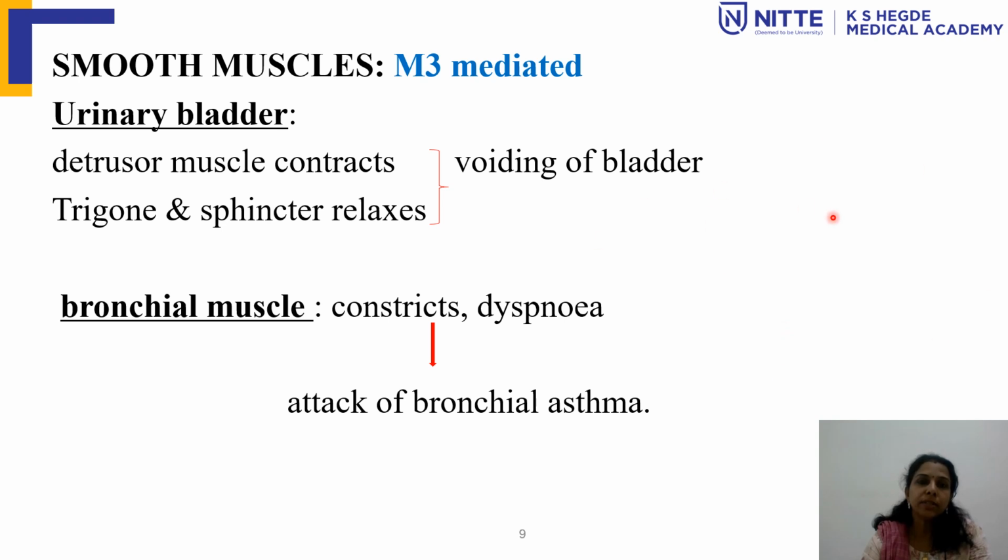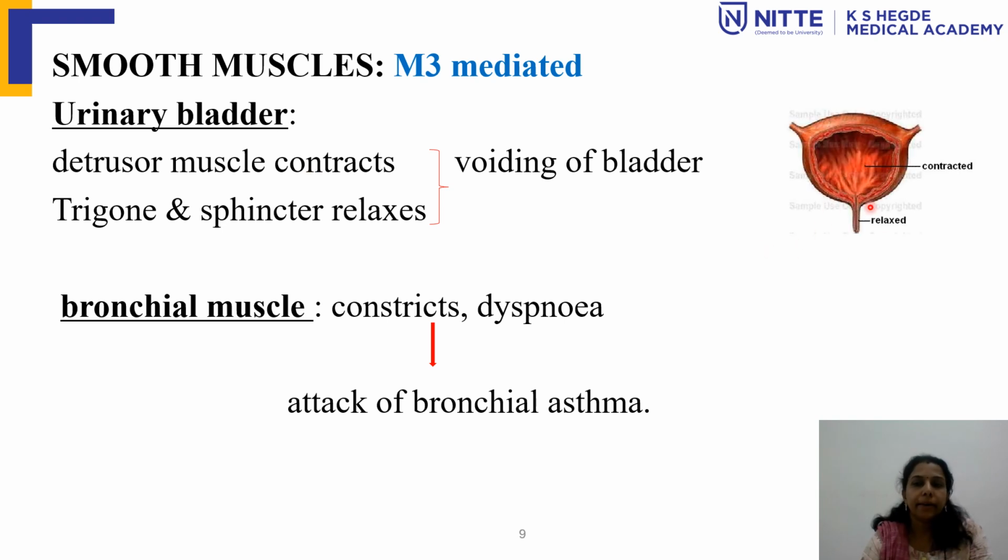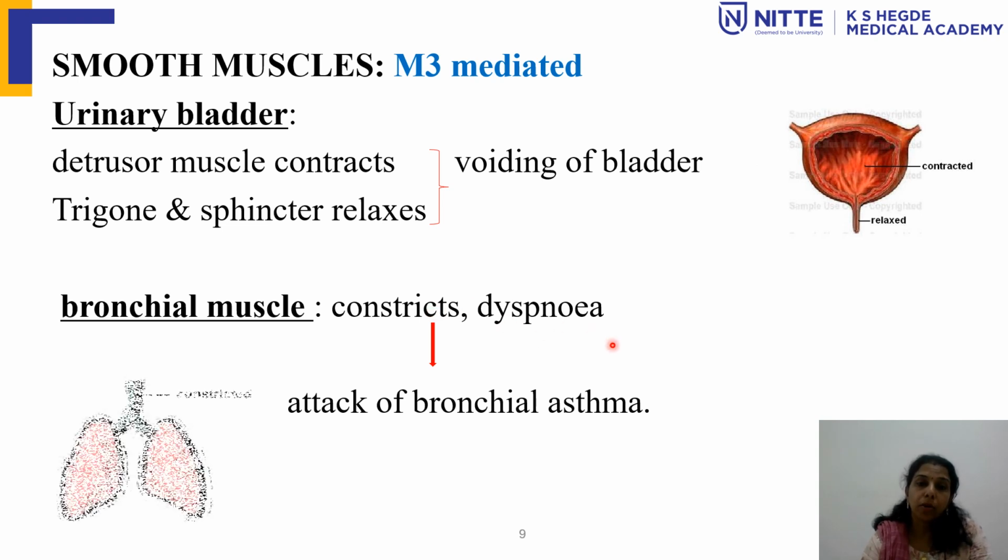Next, in the smooth muscles, which is mediated through M3. You know that in the blood vessel it is also the same, right? So in the urinary bladder, the detrusor muscle contracts, whereas the trigone and the sphincter relax, which leads to voiding of the bladder. In the bronchial muscles, there will be bronchoconstriction, dyspnea, and an attack of bronchial asthma. So the bronchi will be constricted, and as I told you, all the gland secretions will increase. So the tracheobronchial respiratory secretions also increase, which can lead to a severe attack of asthma and dyspnea.